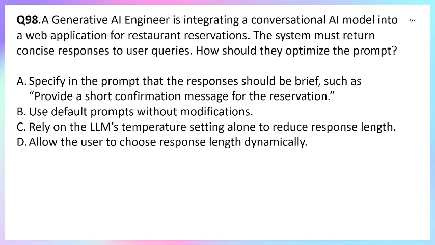Question number 98. A generative AI engineer is integrating a conversational AI model into a web application for restaurant reservation. The system must return concise responses to a user query. How should they optimize the prompt? A, specify in the prompt that the response should be brief, such as provide a short confirmation message for the reservation. Correct? This is the way we can get it.